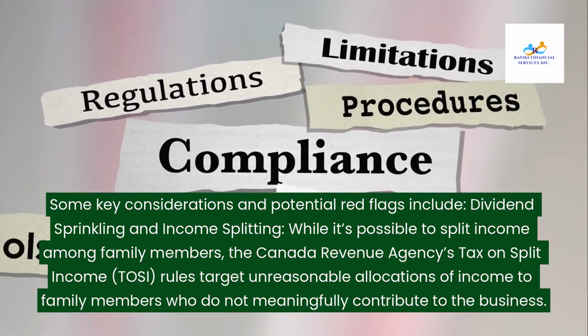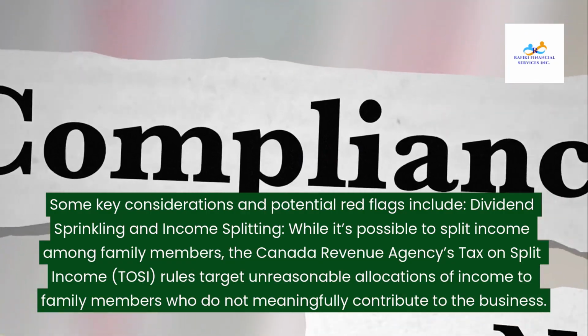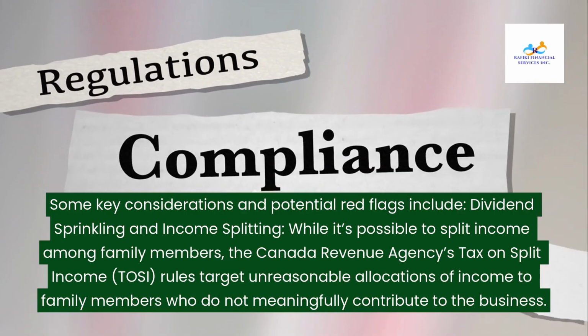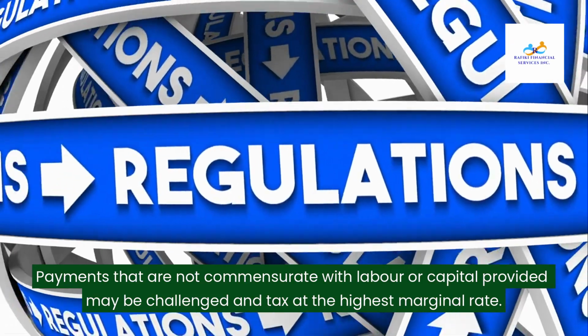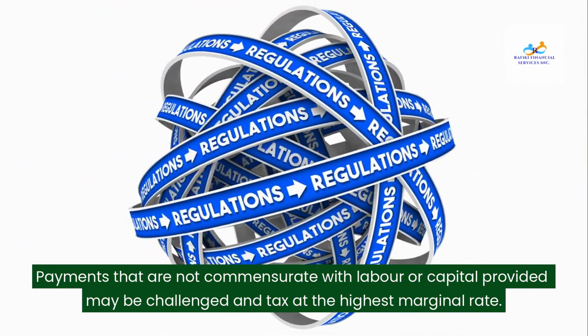While it's possible to split income among family members, the Canada Revenue Agency's tax on split income, TOSI, rules target unreasonable allocations of income to family members who do not meaningfully contribute to the business. Payments that are not commensurate with labor or capital provided may be challenged and taxed at the highest marginal rate.